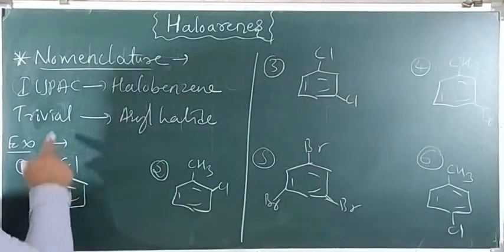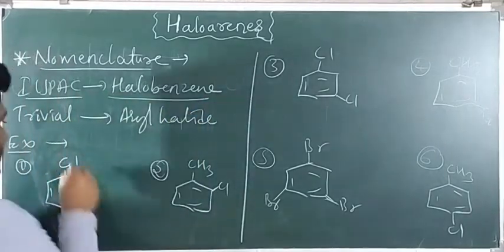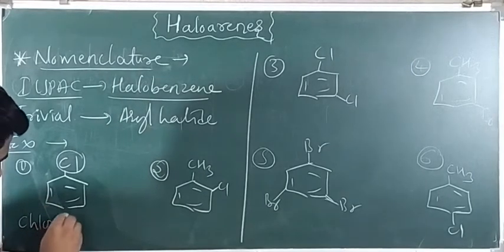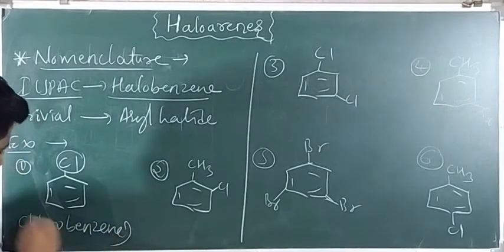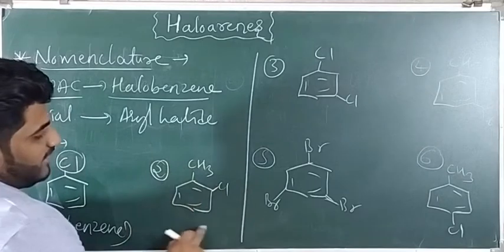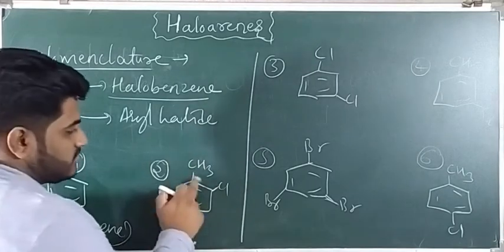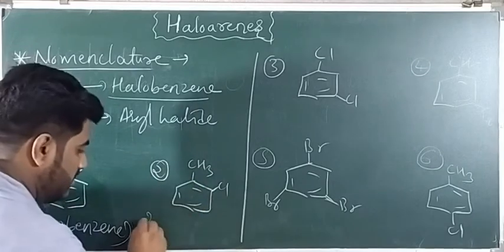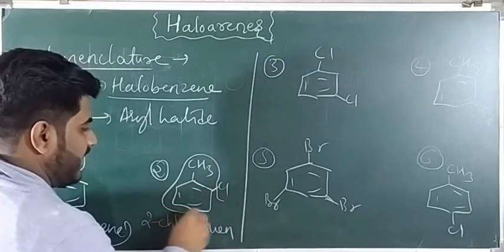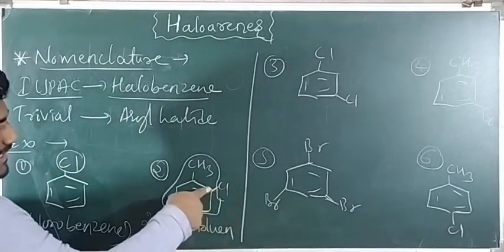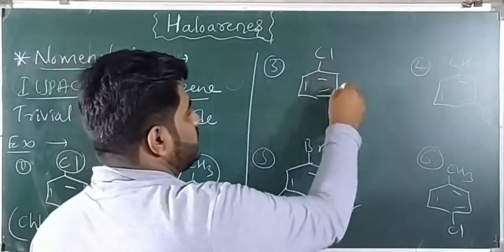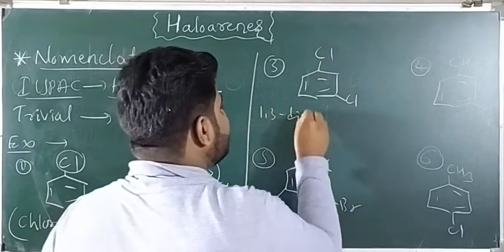First one, what is the IUPAC name? Halobenzene. That means, what is the halogen atom present here? Chlorine. So chlorobenzene. What is the name of this one, guys? Except chlorine, what we are observing here, this is toluene, right? Benzene with CH3 is toluene. In the second position we have Cl, therefore this is 2-chlorotoluene. So except Cl, with Cl in the second position, we get 2-chlorotoluene. Next, 1, 2, 3. 1,3-dichlorobenzene.